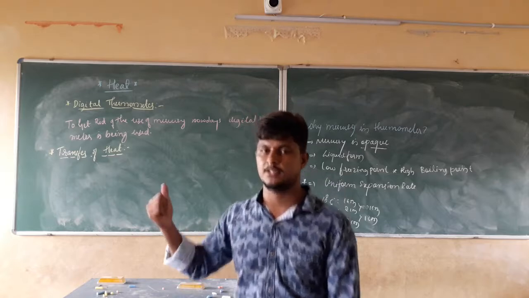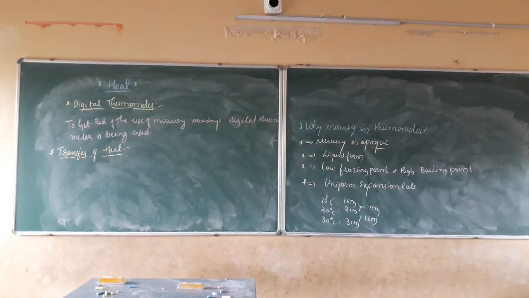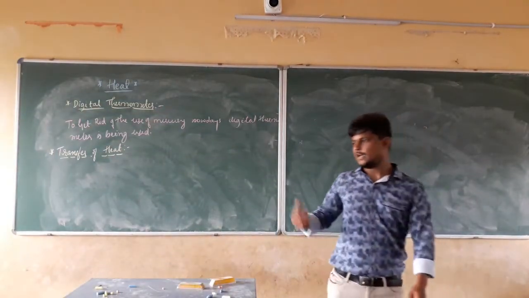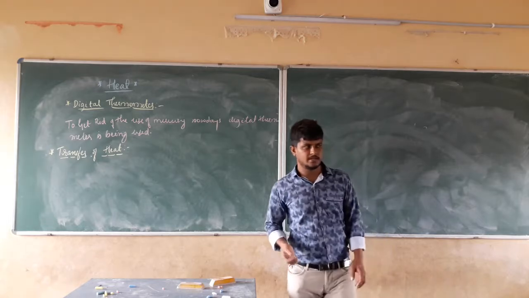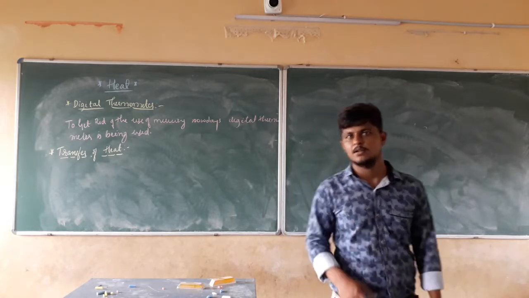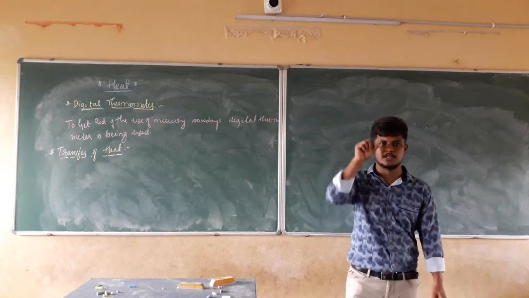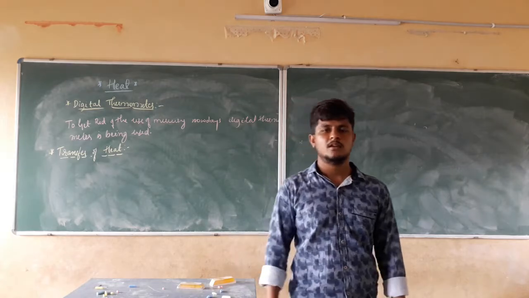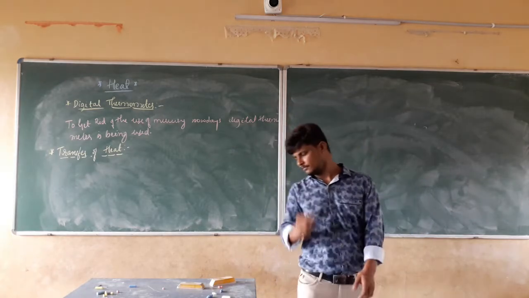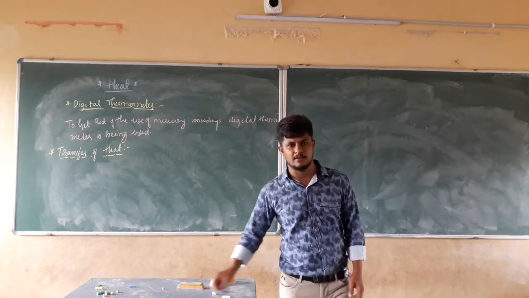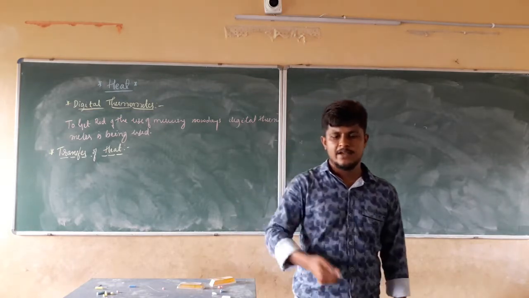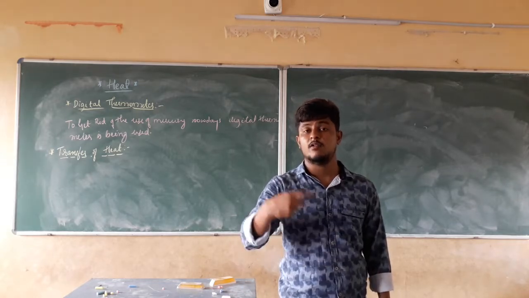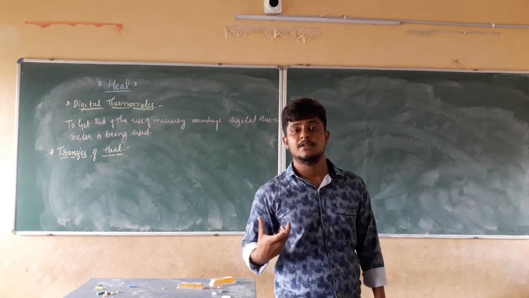Next, we are going to discuss the transfer of heat. Up to that point, we discussed how we measure hotness or coldness using thermometers and why we should use mercury. Now we are going to see how the transfer of heat occurs. First of all, what is the transfer of heat? Take the example of a frying pan kept on a stove. When we go and touch that frying pan, what will happen? It will become hot. That means it has become heated.